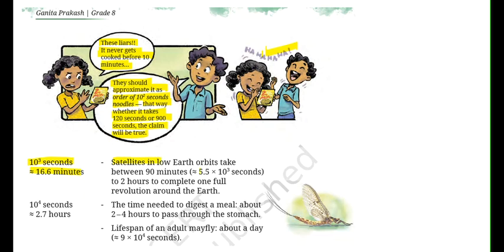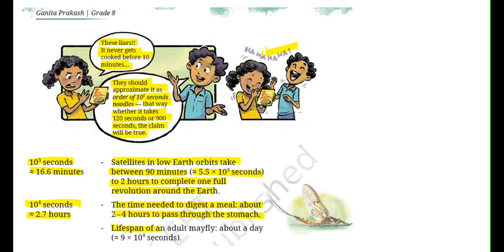So satellites in the low Earth orbits take between 90 minutes, approximately 5.5 into 10 to the power of 3 seconds, to 2 hours to complete one full revolution around the Earth. 10 to the power of 4 seconds, that is approximately 2.7 hours. So the time needed to digest a meal, about 2 to 4 hours to pass through the stomach.